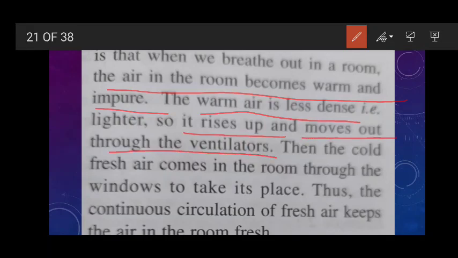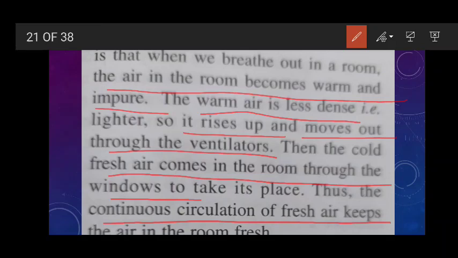So that is why ventilators are provided near the ceiling. Clear? Then the cold fresh air comes into the room through windows to take its place, and thus the continuous circulation of fresh air keeps the air in the room fresh. So there also there is a formation of convection current.